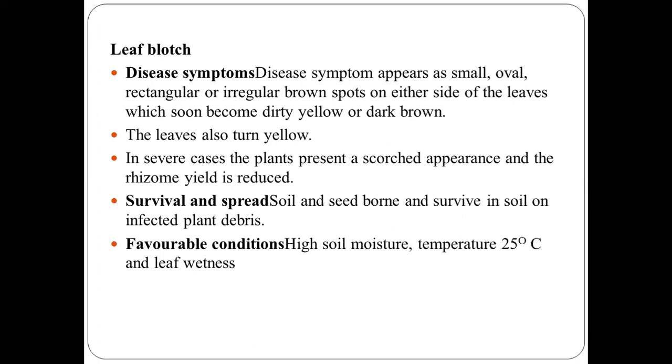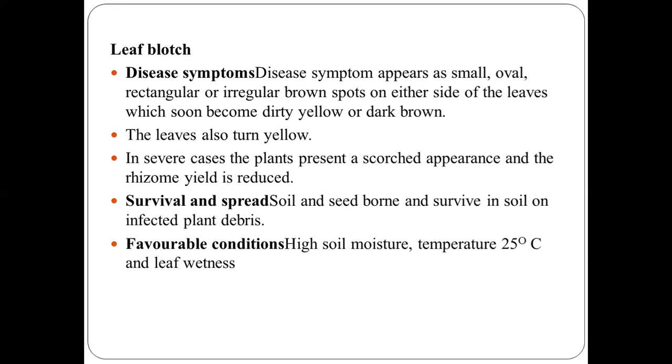Next is leaf blotch. What are the symptoms of leaf blotch disease? Symptoms appear as small, oval, rectangular, or irregular brown spots on either side of the leaves, which soon become dirty yellow or dark brown. The leaves also turn yellow. In severe cases, the plant presents a scorched appearance and the rhizome yield is reduced.